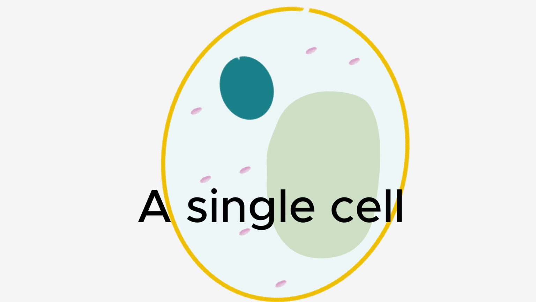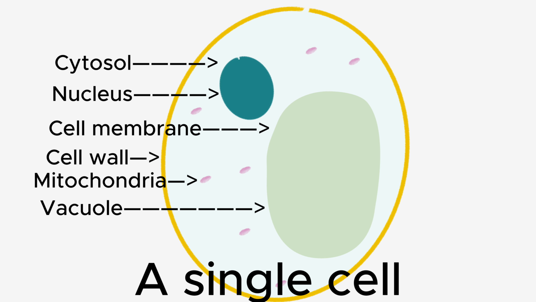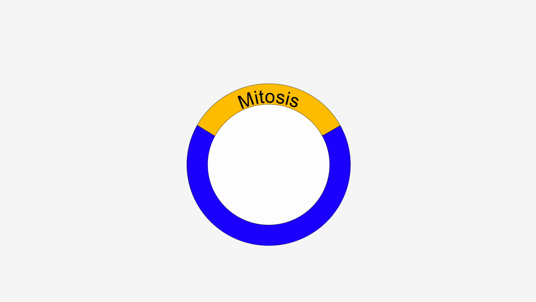Every organism begins as a single cell. So how do we grow, heal cuts, or replace old cells? Well, one disappears or a baby grows into an adult. It isn't magic. It is mitosis. Mitosis is the process of cell division that produces genetically identical cells, allowing the body to grow, repair itself, and stay alive.